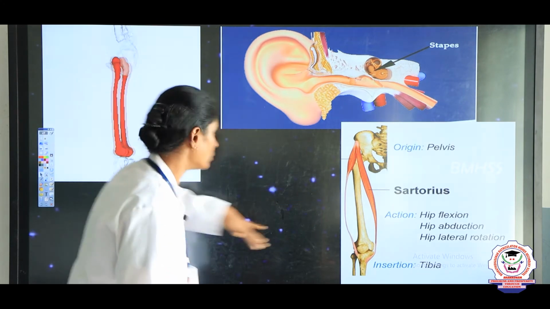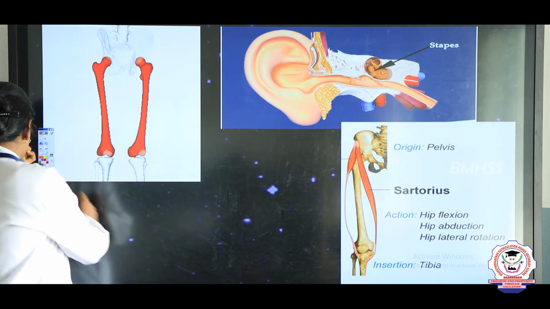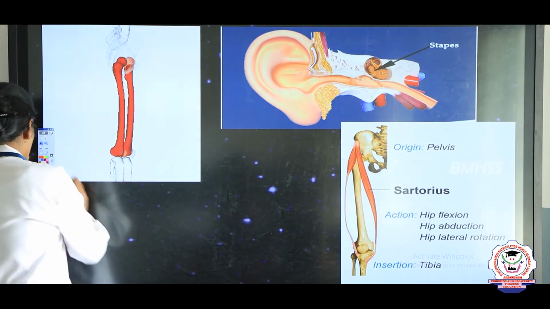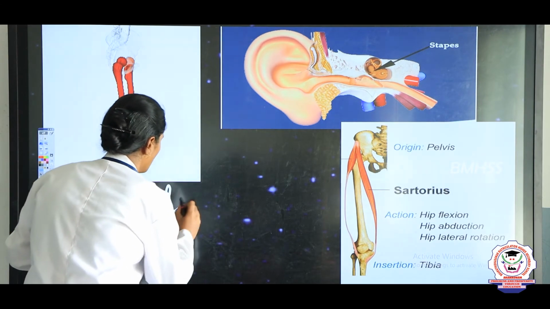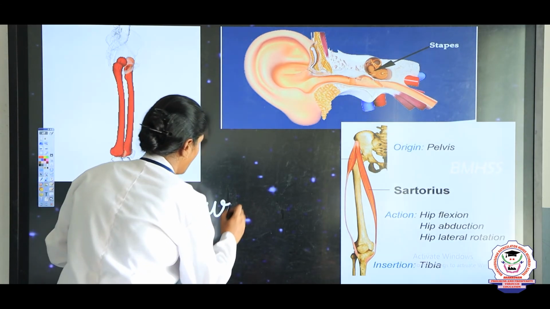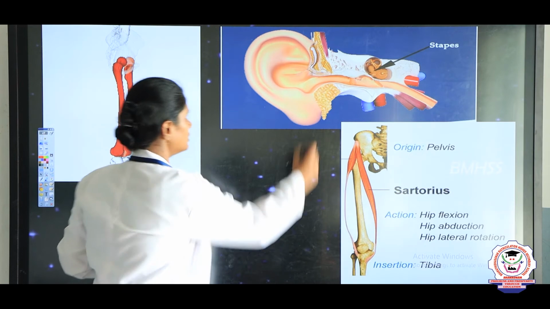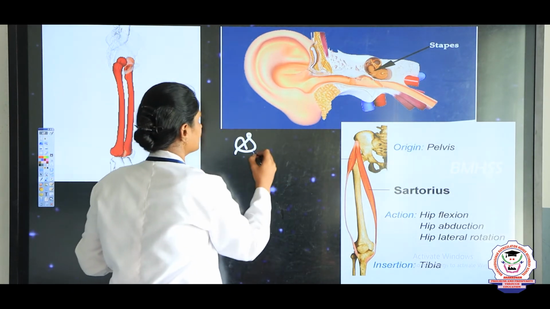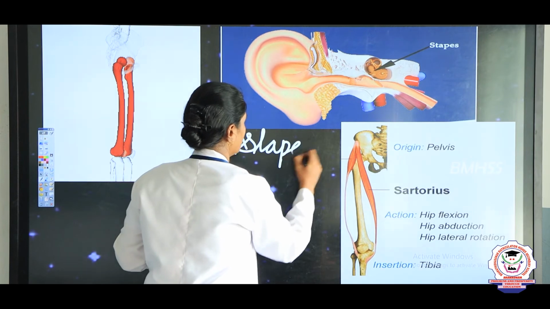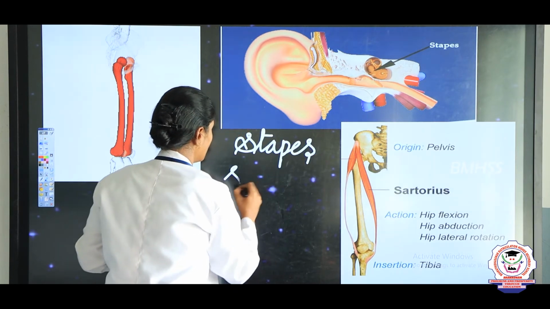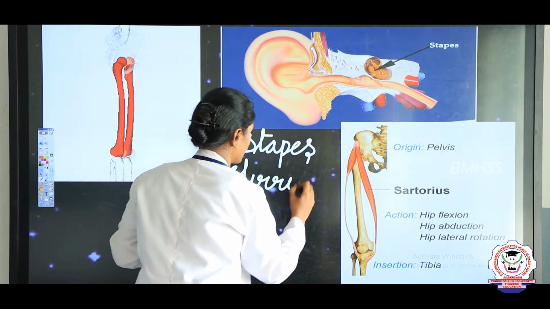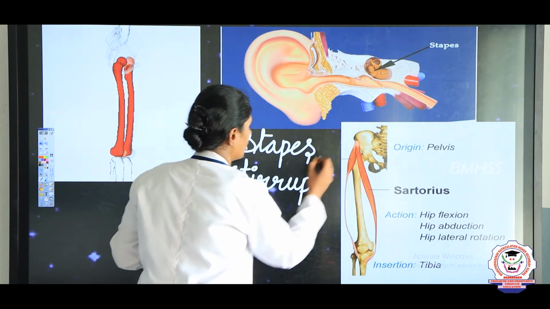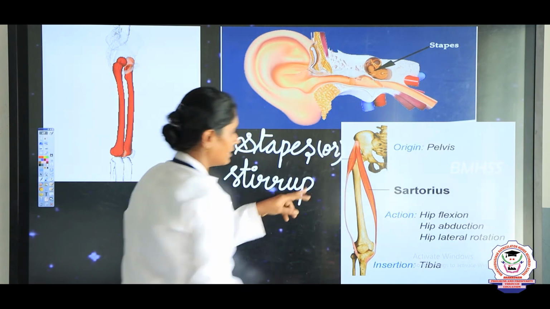So about the muscles we have learned, and also in this class we will see which is the longest bone. The longest bone in our body is the femur. And which is the smallest bone? The smallest bone in our body is in our ears. Stapes is the smallest bone, also called stirrup.